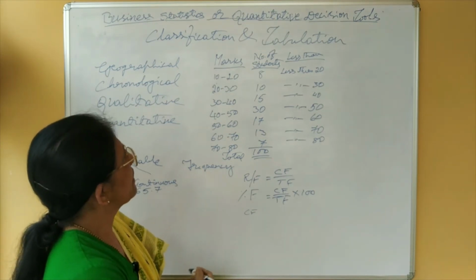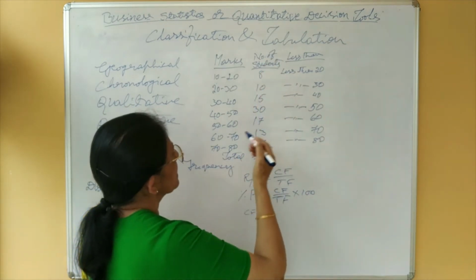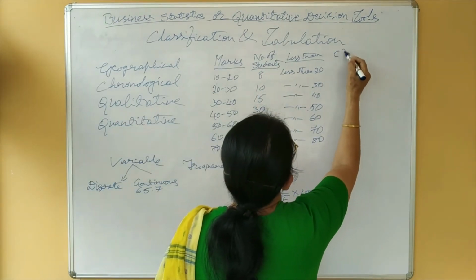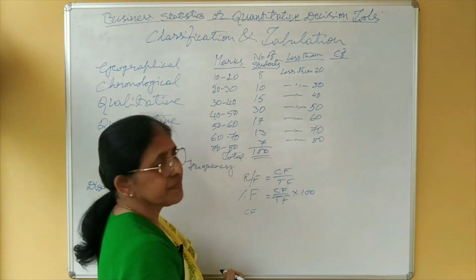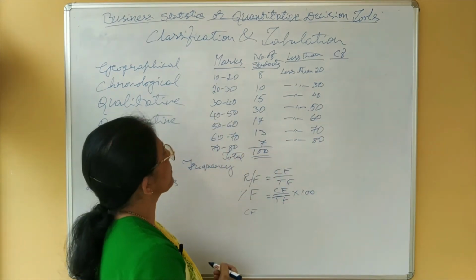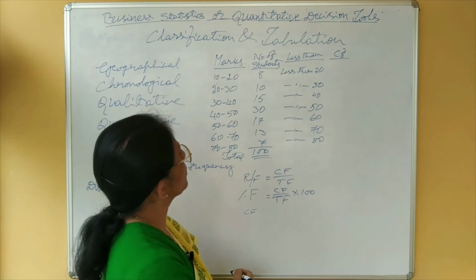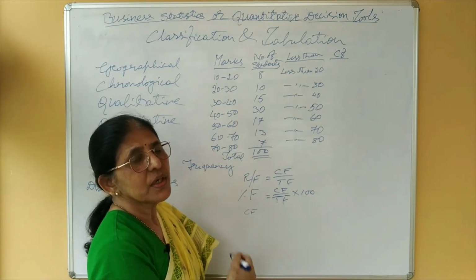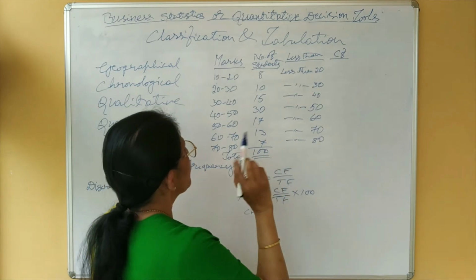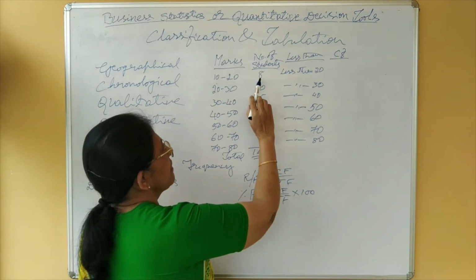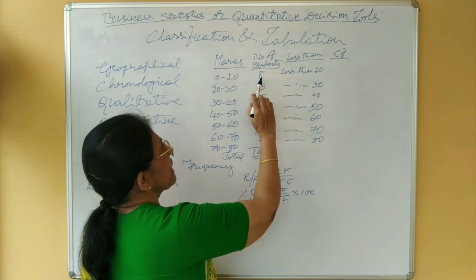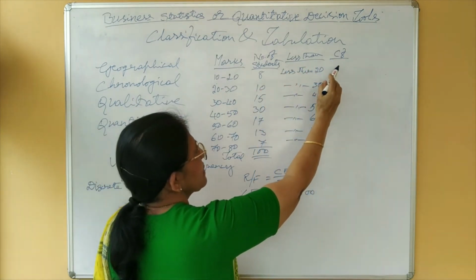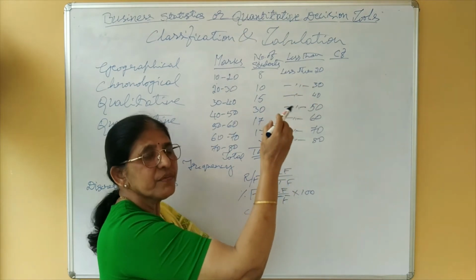Now, we have to convert the frequencies also into less than. These are cumulative frequencies. How to convert the simple frequencies into cumulative frequencies? You must know the first class simple frequency and the first cumulative frequency will be one and the same.